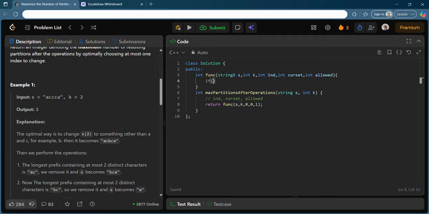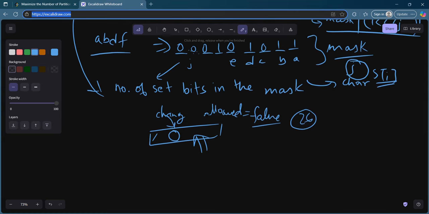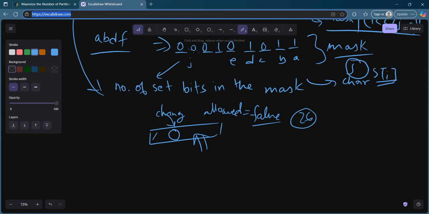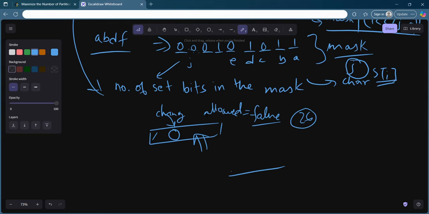And I will try to simply write this function. The base case, I guess, is very simple for you. If the index ever exceeds s dot size, what will you return, 0 or 1? You have to return 1, because of the last set. Let's say you have reached the end of the string. What does it mean? You have already processed the last character and gone to the next place.